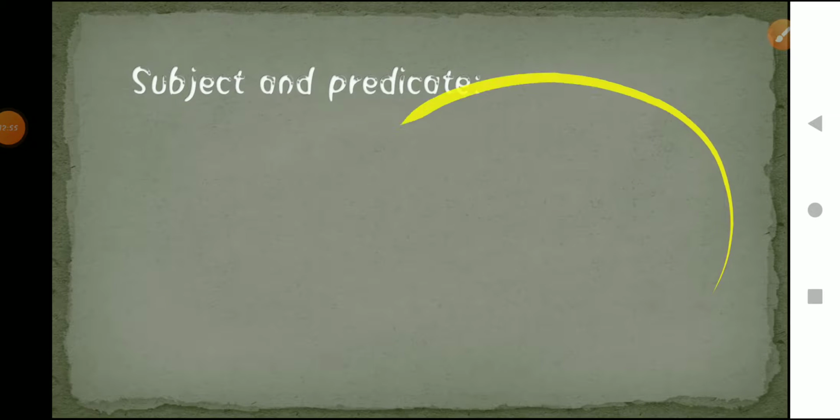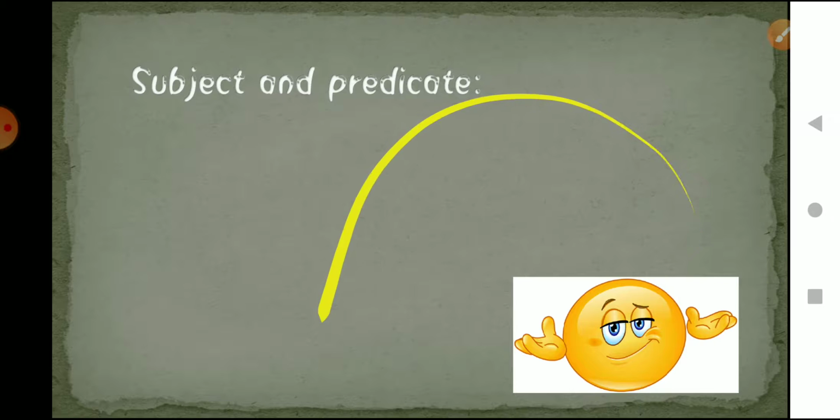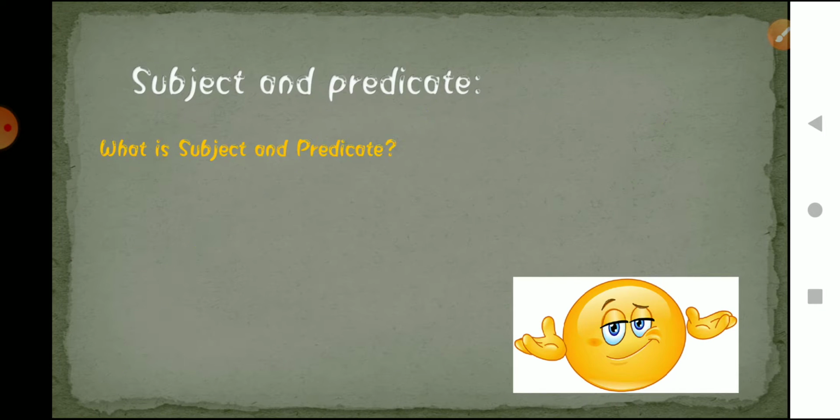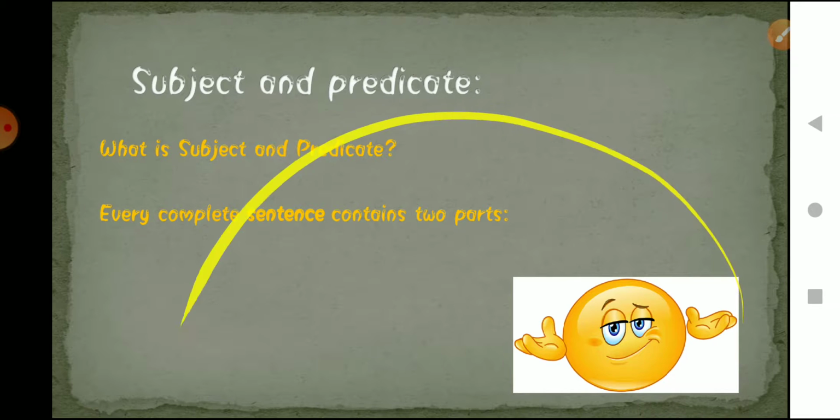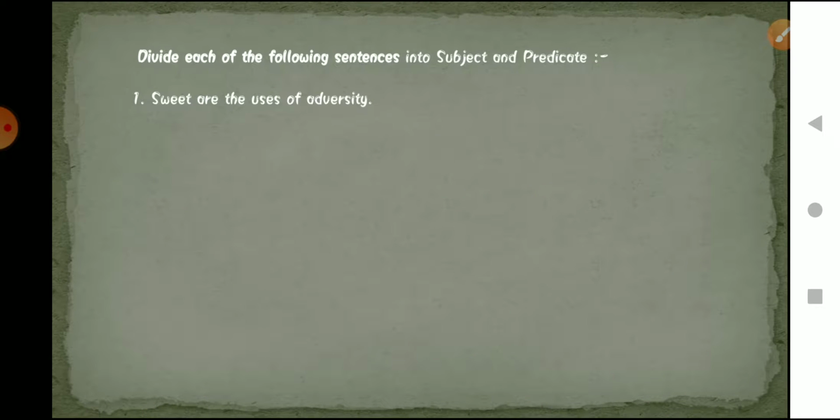So now let's move on to the next topic, that is subject and predicates. What are subject and predicates? We have already gone through the chapter. We all know that every complete sentence contains two parts, meaning those particular sentences are formed from two parts. What are those parts? One is subject and the other one is predicate. So what is a subject? If I ask you to divide these sentences into subject and predicate, how will you do it?